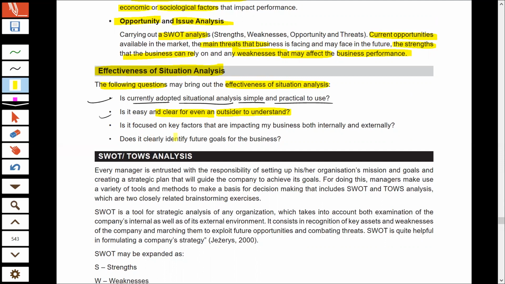If not, that means your situation analysis is very complex and your employees will also not be able to understand and utilize the data. We should also find out whether we have considered all the important factors that impact the working of our organization, all the key factors in our internal and external environment. And situation analysis should also help us decide our future goals. So if our situation analysis scores well on these points, then and only then can we say that it is very effective.